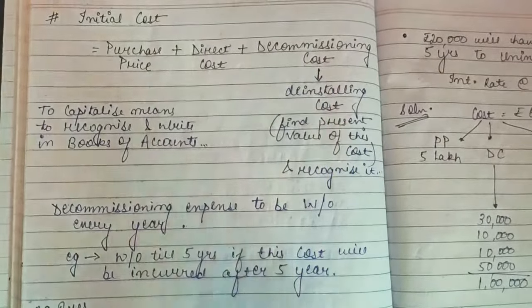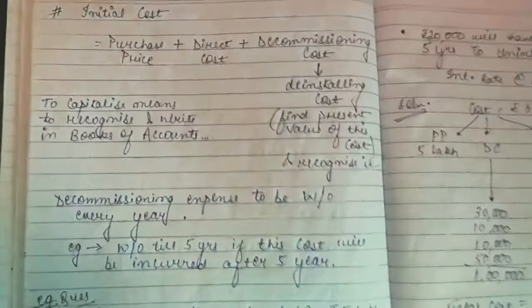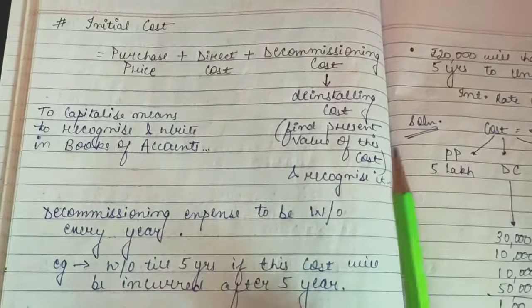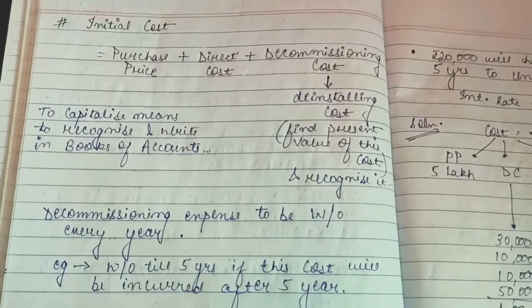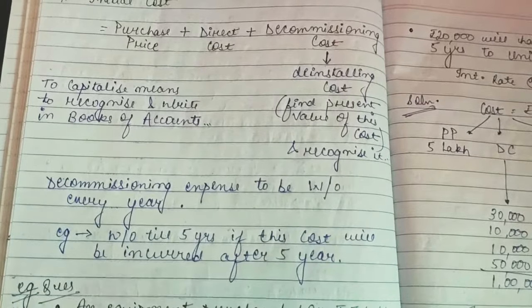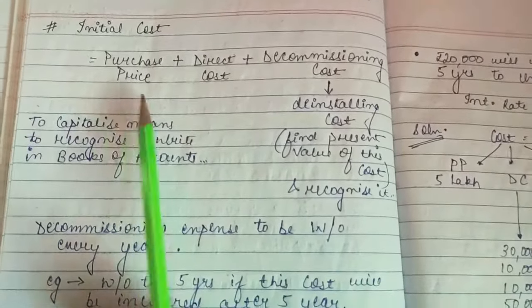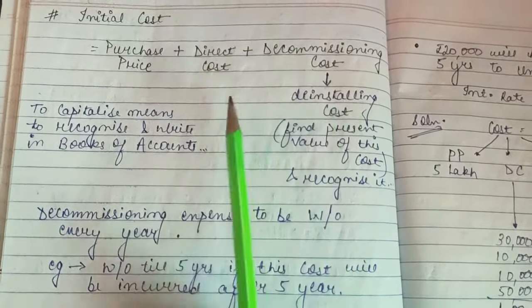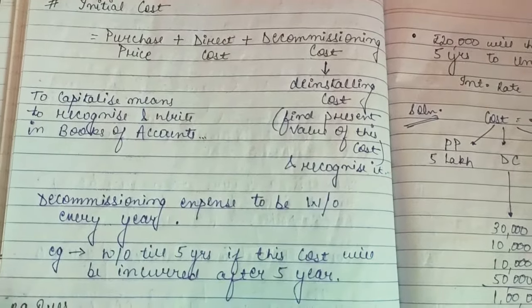It is the cost that will be incurred in the future to deinstall an asset if the asset is not working anymore or is of no further use.